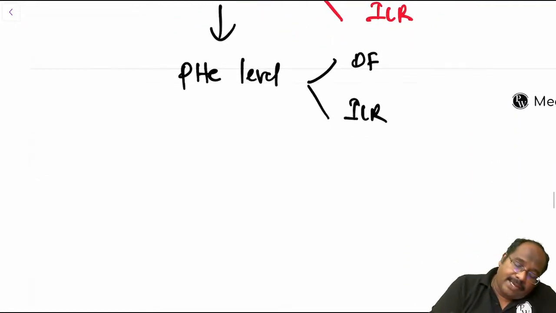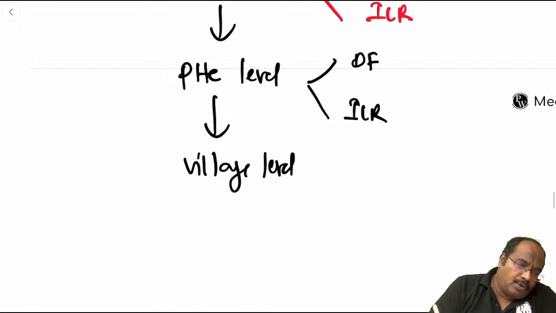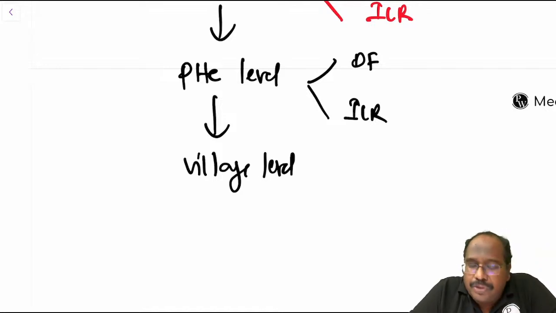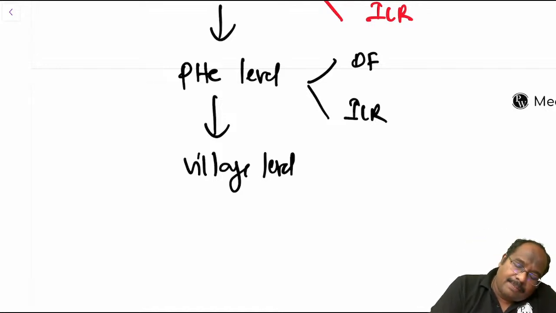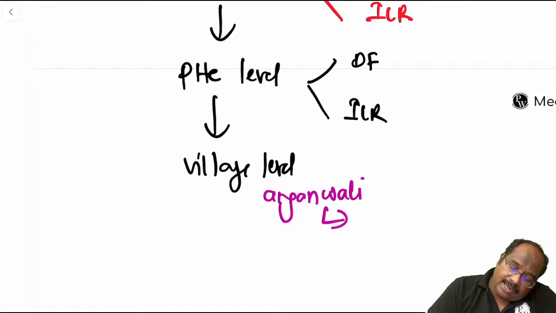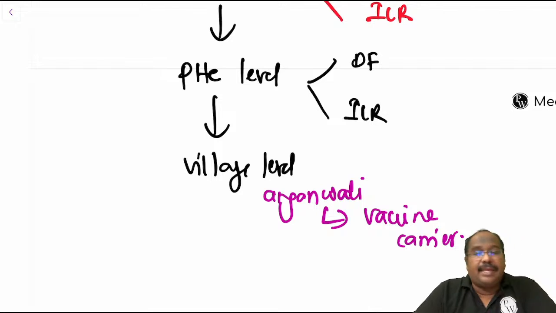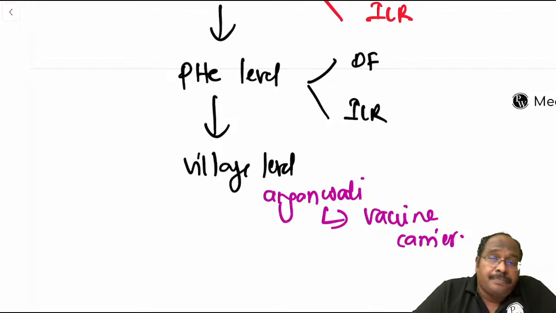Then finally the vaccine will go to the village level. Usually in the village, vaccination will happen in a place called Anganwadi, where they will have the vaccine carrier.